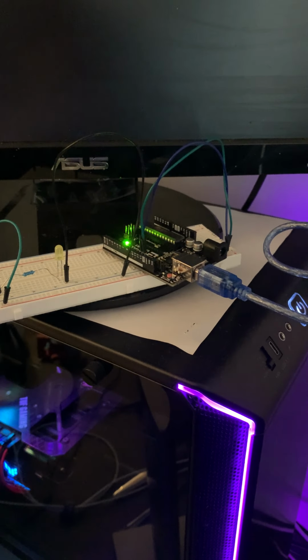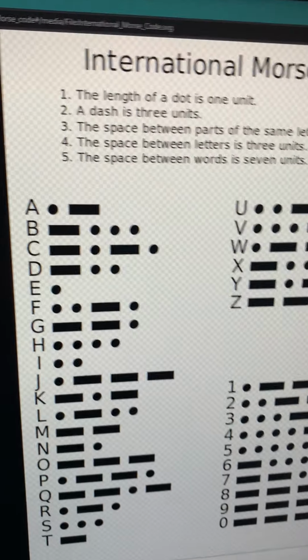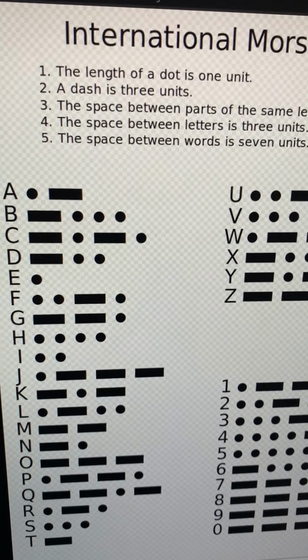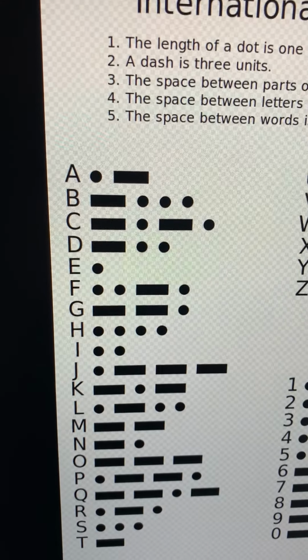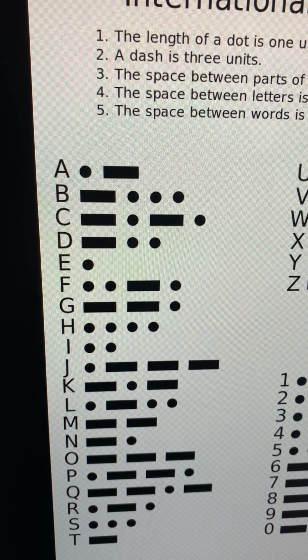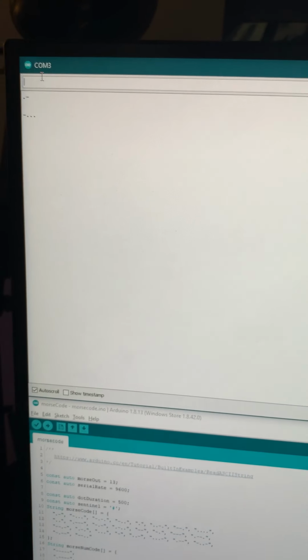Long, dot, dot, dot. When we look at the spec, we'll see that because we added a space, our program interpreted it as two different words. So we added 7 units of space between them, and then A and B are dot long, long, dot, dot, dot.